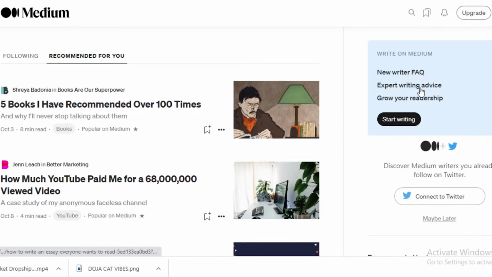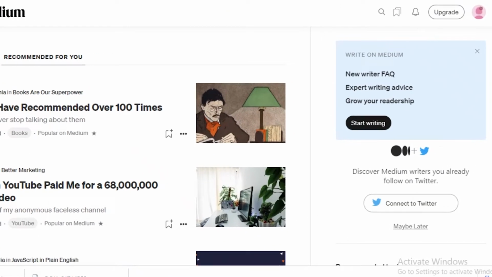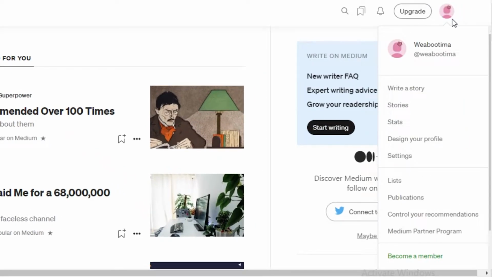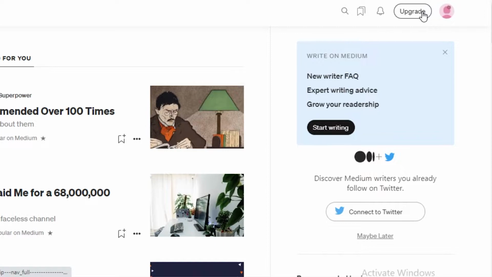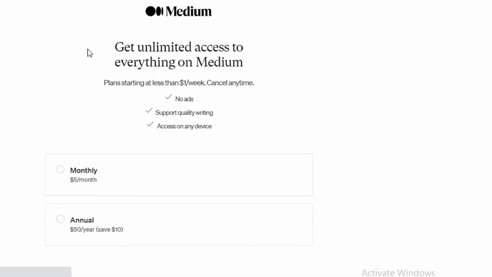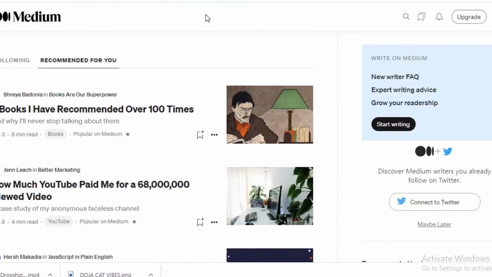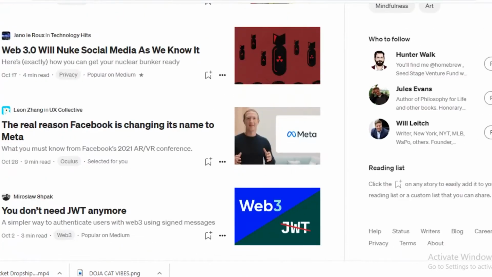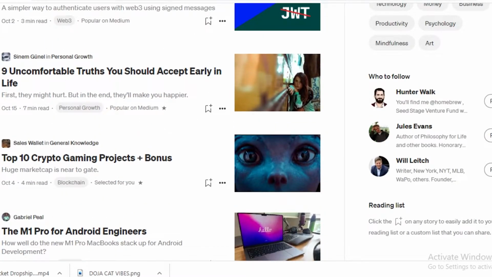Now, once you have signed up for Medium, this is going to be your basic homepage. You can see over here on the top right, you have your account settings. You have write a story, stats, design your profile, settings, and some other lists and publications. Then you can even upgrade your account to get a full membership where you don't get any ads. You get quality support writing and access to anything on the website. But you don't really need that to start promoting your affiliate links or any of the products that you're looking to sell.